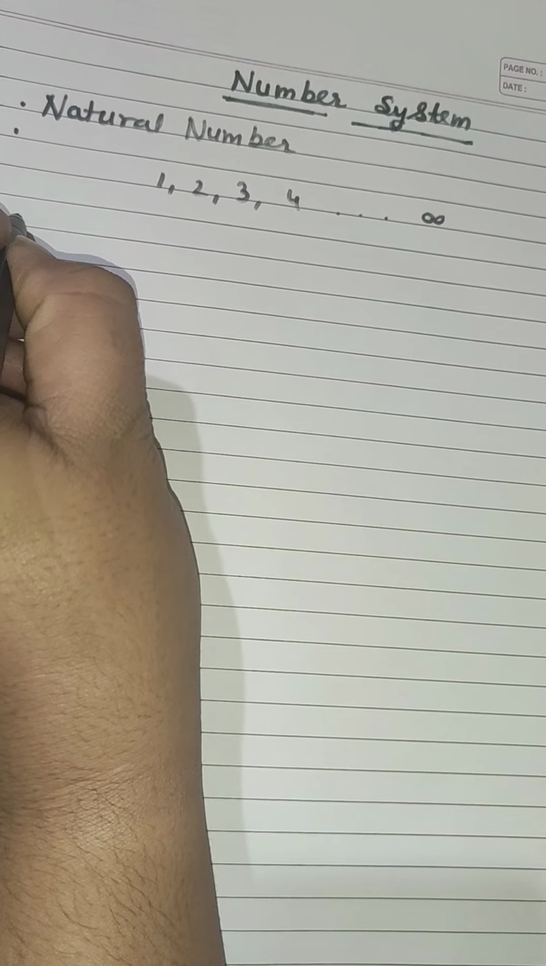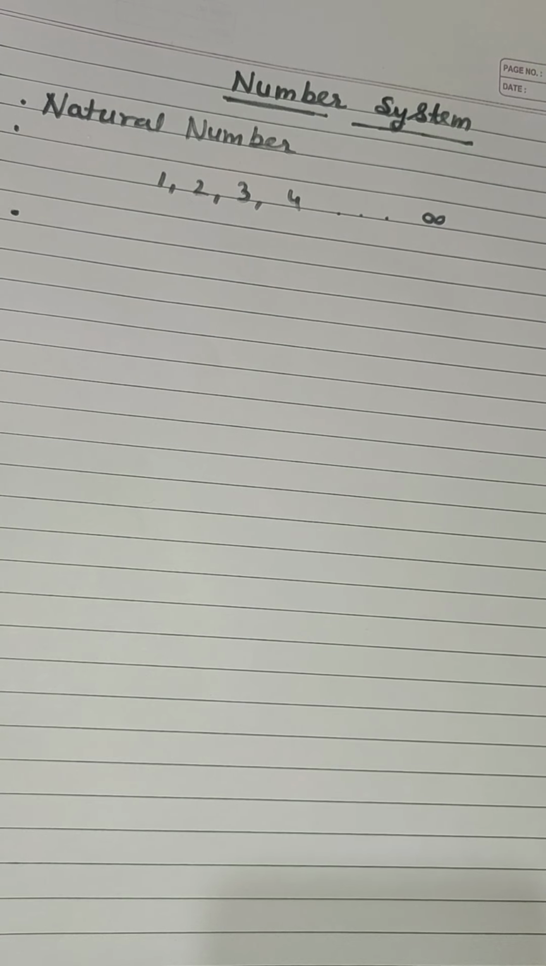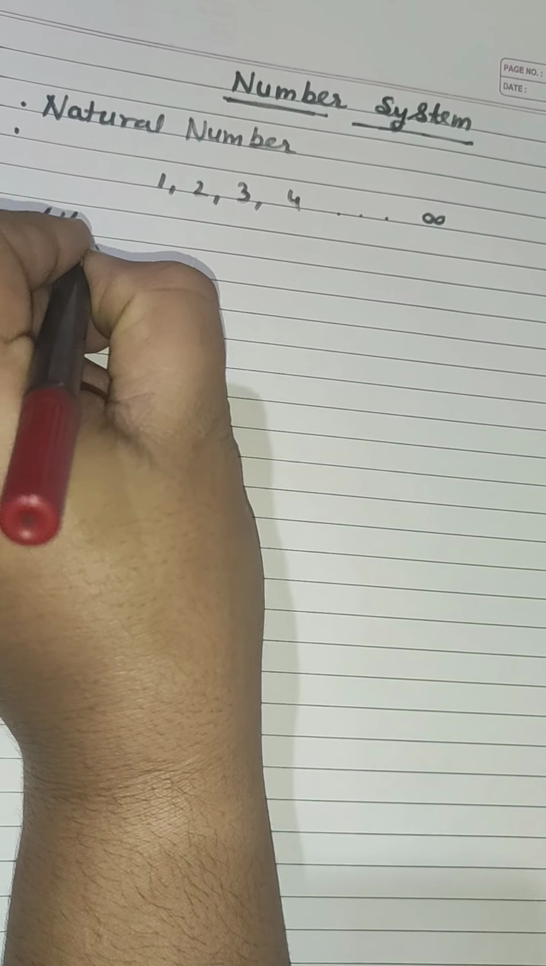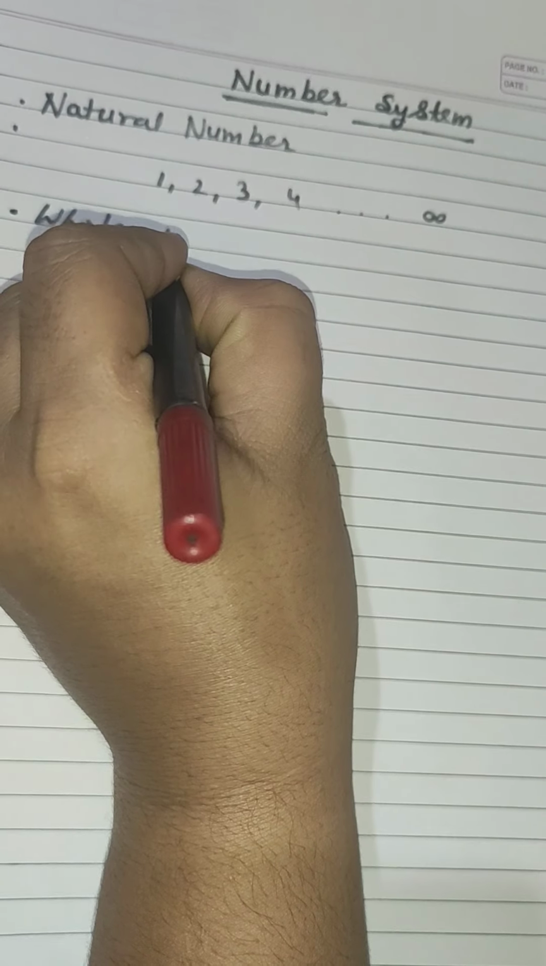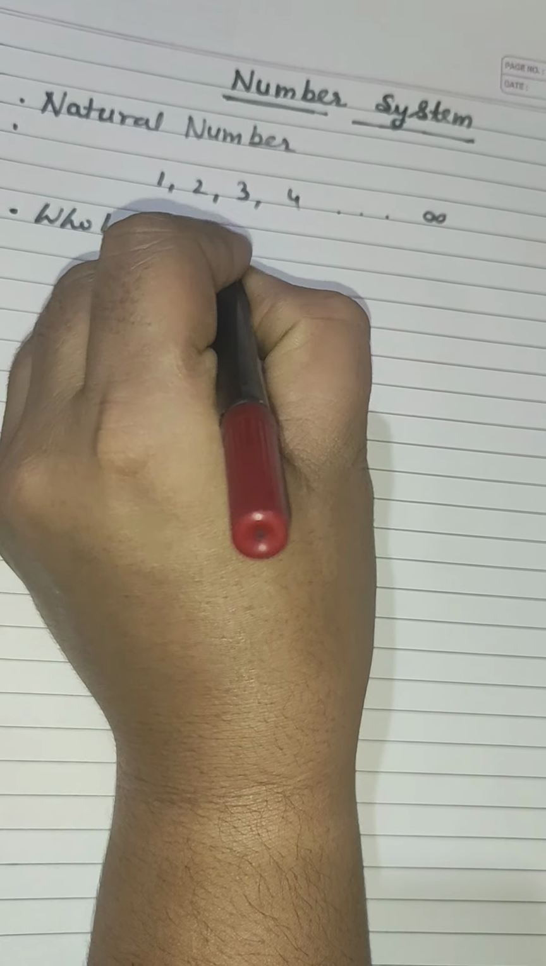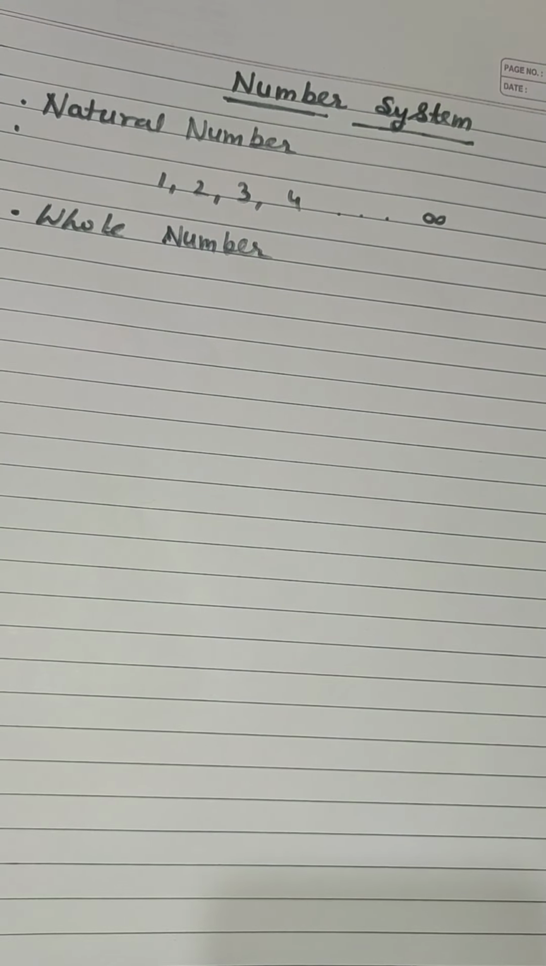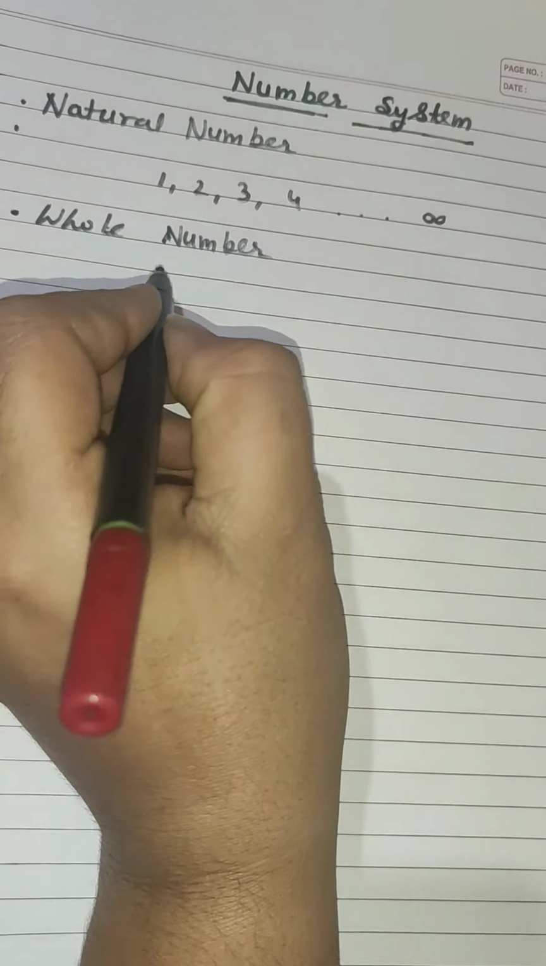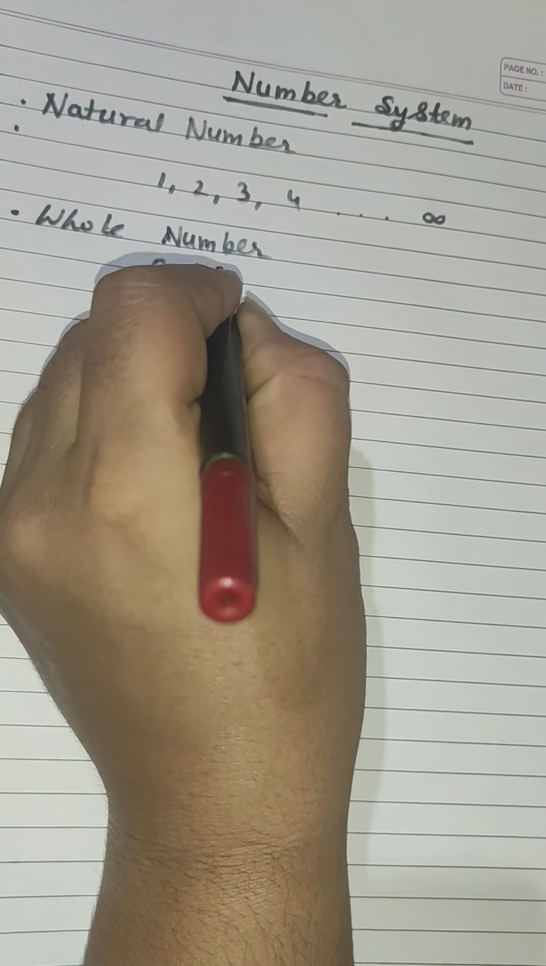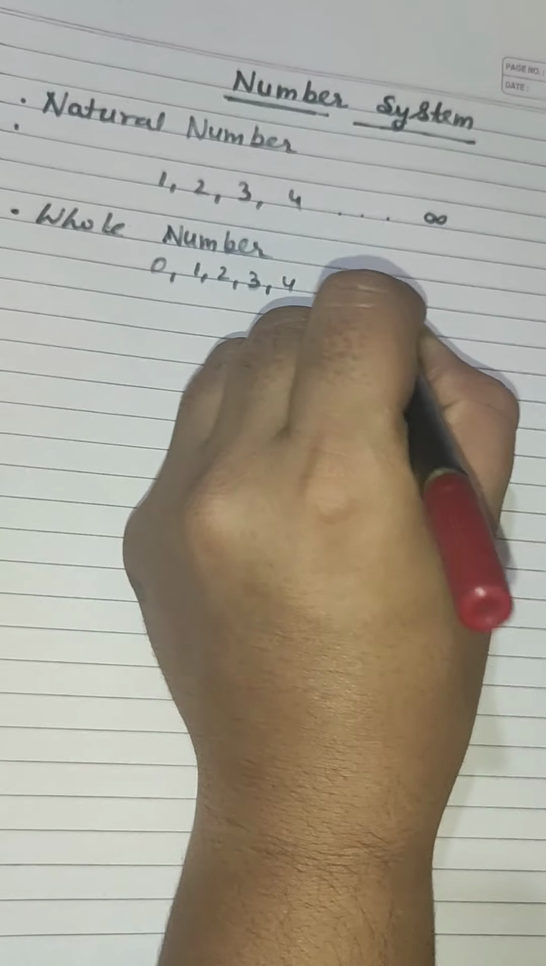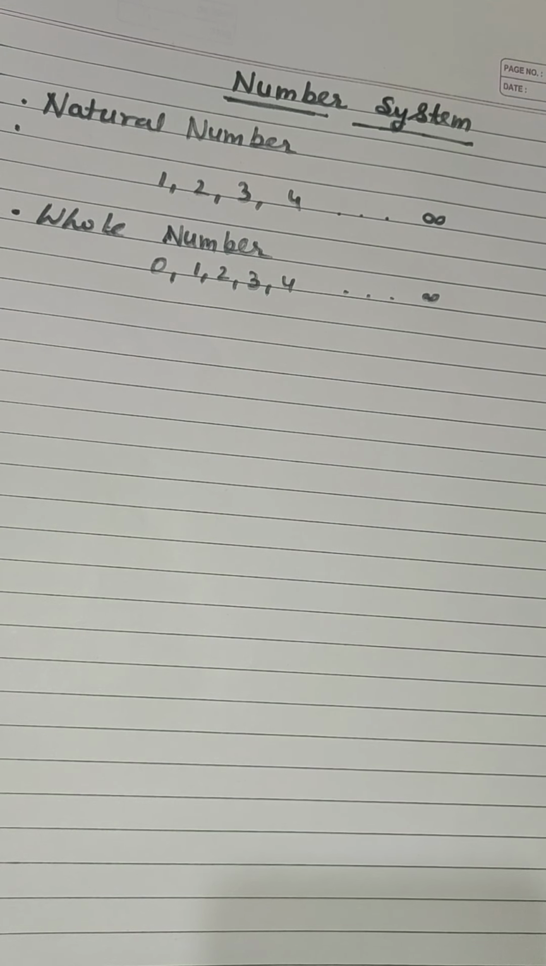Second definition in number system is whole number. Whole number, whole means to say the numbers start from 0 up to infinity are considered as whole numbers.